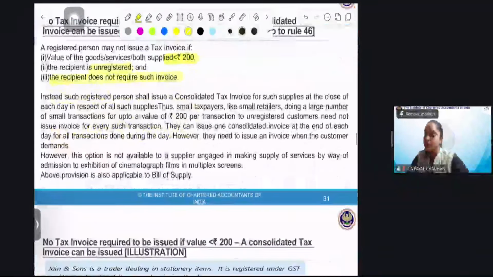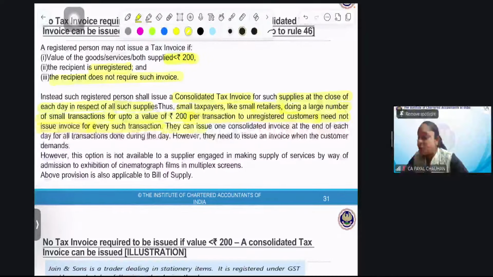Instead, such registered person shall issue a consolidated tax invoice for such supply at the close of each day in respect of such supplies. Thus, small taxpayers like small retailers doing a large number of small transactions, up to the value of rupees 200 per transaction, to unregistered customers need not issue an invoice for every such transaction. They can issue one consolidated invoice at the end of each day for all transactions done during the day. However, they need to issue an invoice where the customer demands.